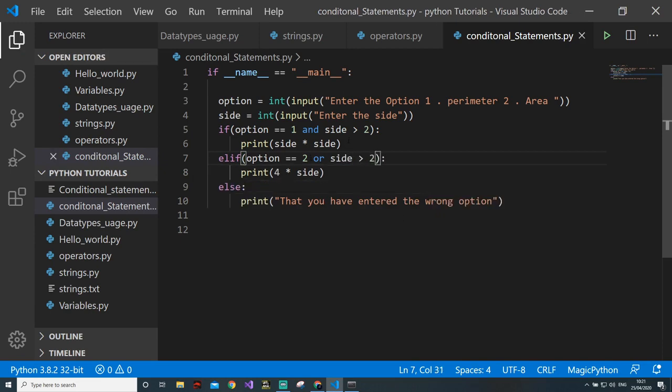Now see, if you have chosen option 1 and if you have entered the side as 3, this will calculate this. If you have chosen the option 3, this will become false, but this will be true, so it will go into the statement. In this case, either this can be true or this can be true. They both do not need to be true. But in the first case, they both need to be true. Then only it will go inside the statement. So this is our if else statement.